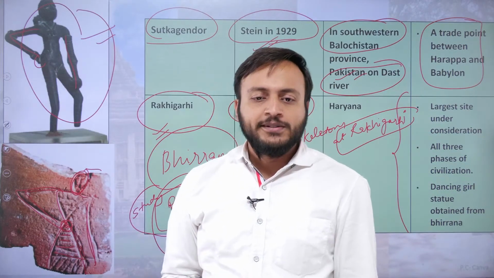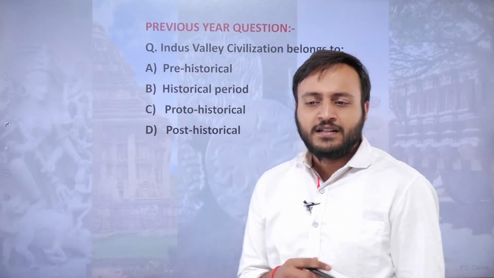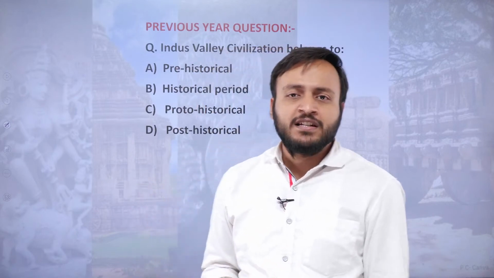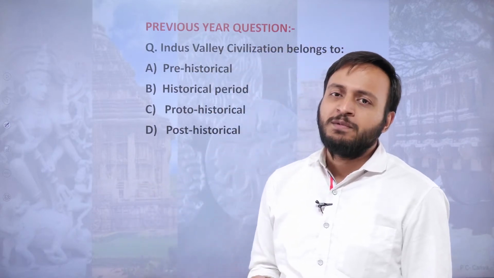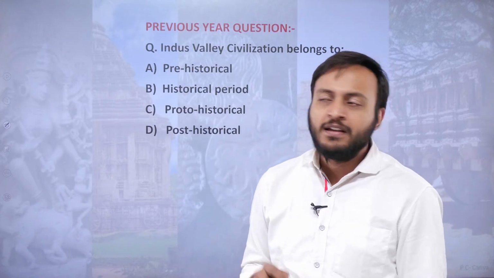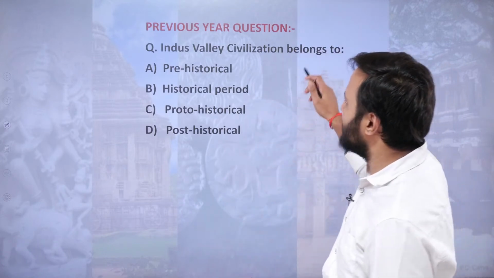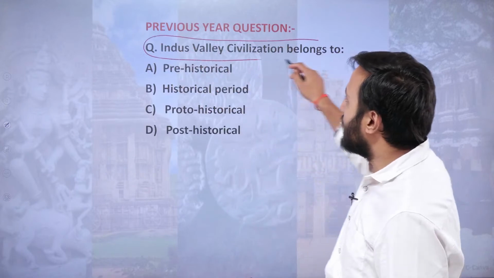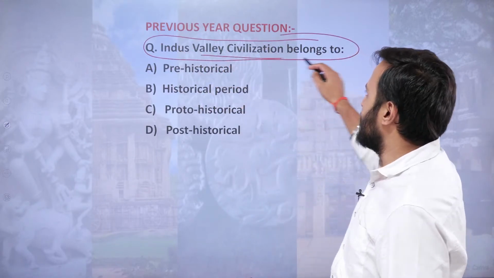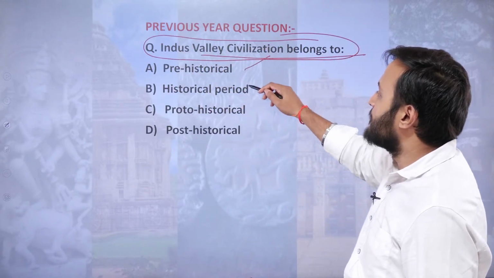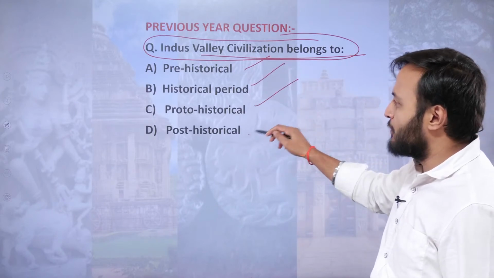Now let us solve some very simple questions. In the last 15 years or so, a few questions have been asked from this topic. The very first and simplest question: Indus Valley civilization belongs to prehistorical, historical, proto-historical or post-historical.